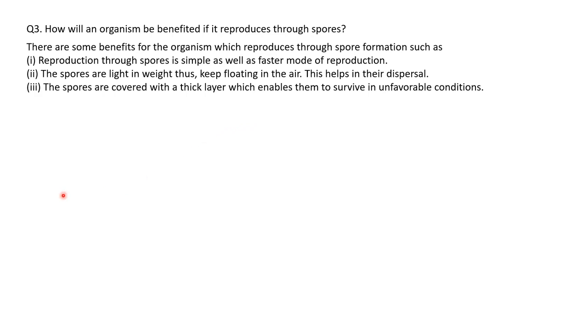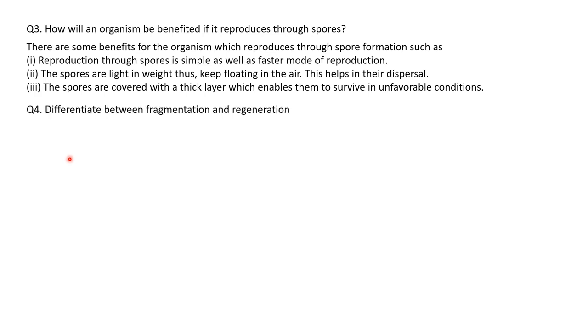They can spread by floating in air, by water, or by sticking to animals' skin or fur, so they can be spread very easily. So they are very essential for reproduction. Then spores are covered with a thick layer which enables them to survive in unfavorable conditions. When conditions become favorable, these spores develop into a new plant.